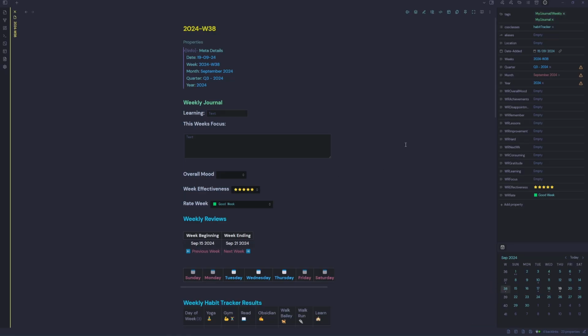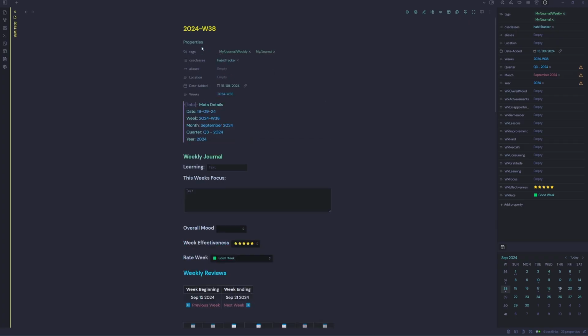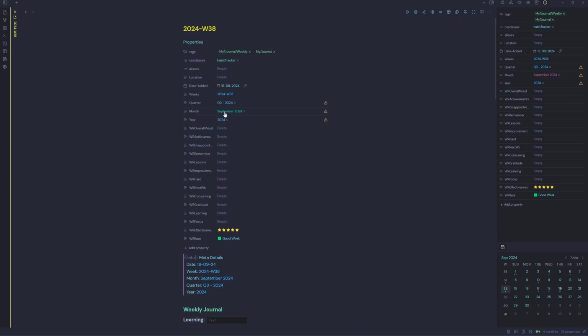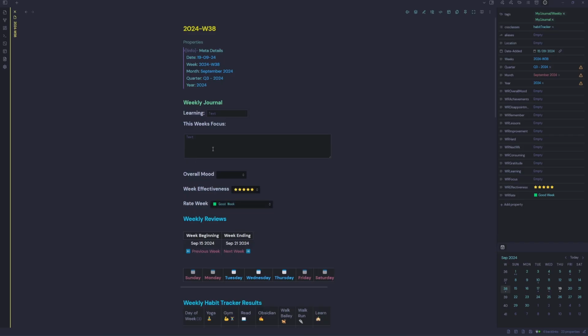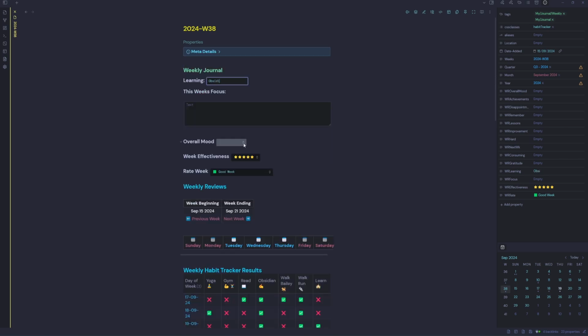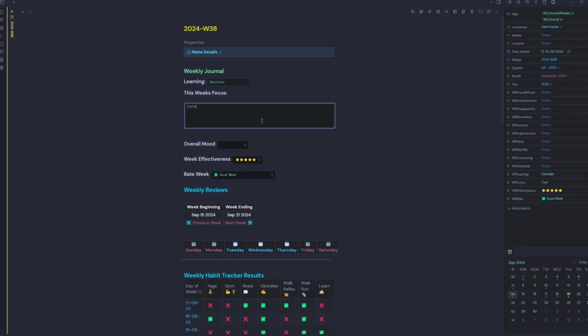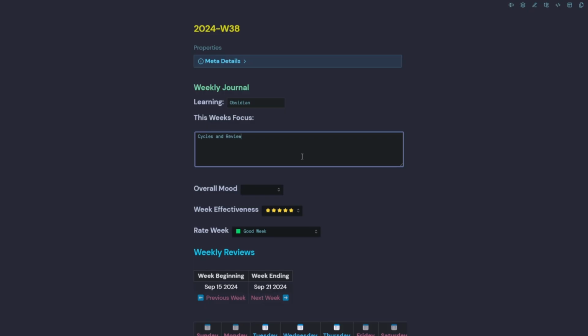Then we can go ahead and see that we've got our data pulled in, such as our week, quarter, month, and our year, and the date added. And we've got a class called Habit Tracker applied with a couple of tags at the top there. Now we can go fill in our data, so we can have a look on the right hand side here. So learning, Obsidian, and then that pops it over to the right there under WR learning. This week's focus, cycles and reviews, habit tracker.